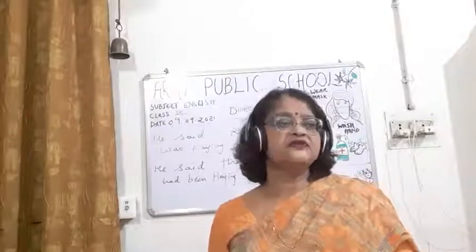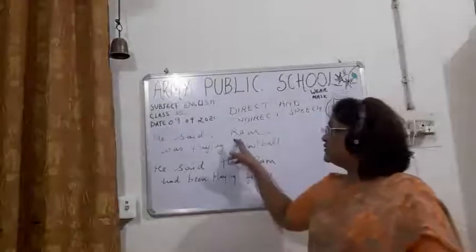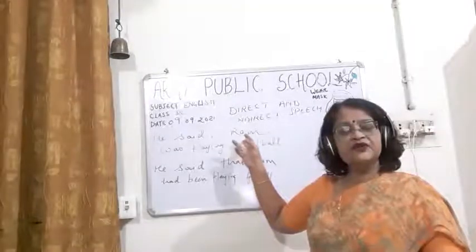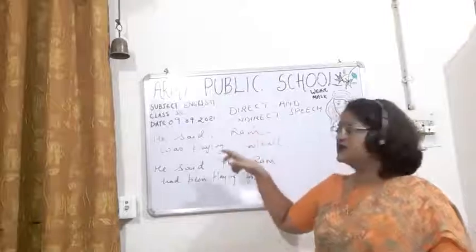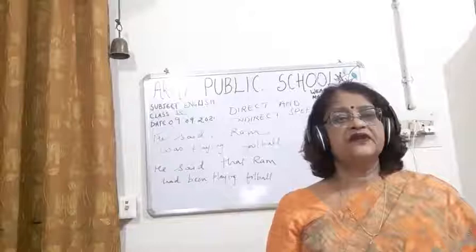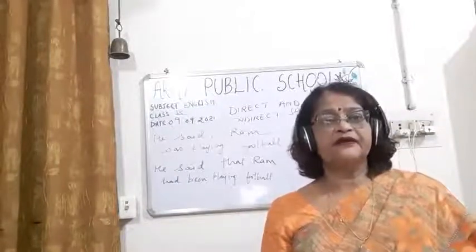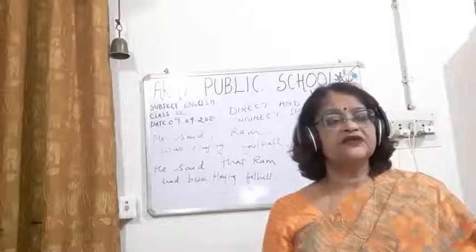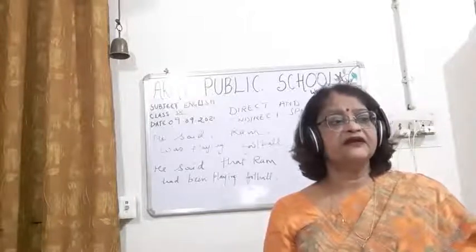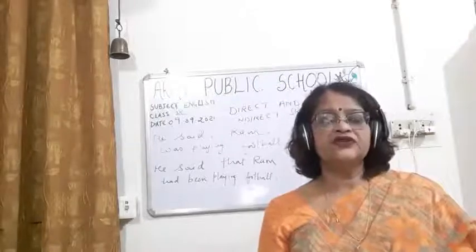Now children, please pay attention. Once again I tell you, if the person in the reported part is in the first person, it changes according to the subject of the reporting part. If there is a second person in the reported part, then it will change according to the object of the reporting part.